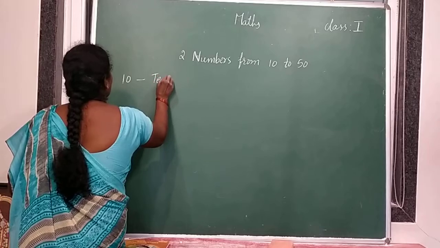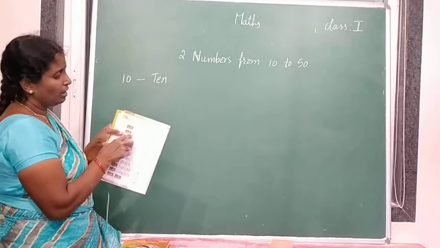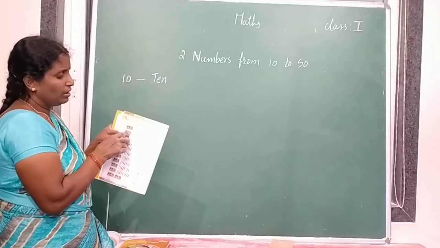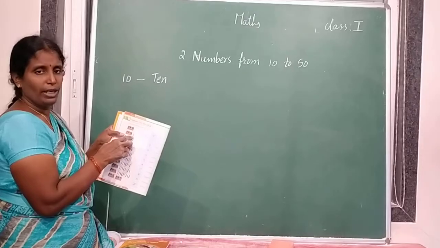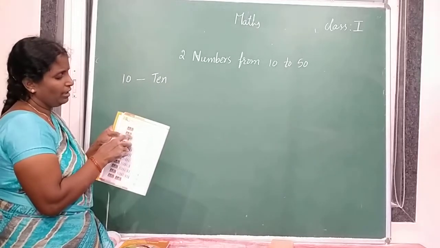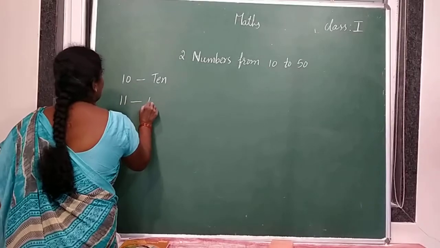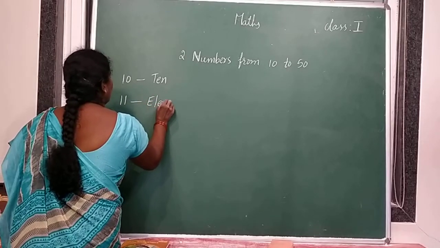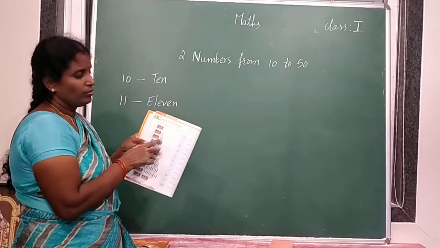T-E-N, 10. Next, in the second picture, 10 crayons in this set and one more crayon. So 10, 11. It is 11. What is the spelling of 11? E-L-E-V-E-N, 11.